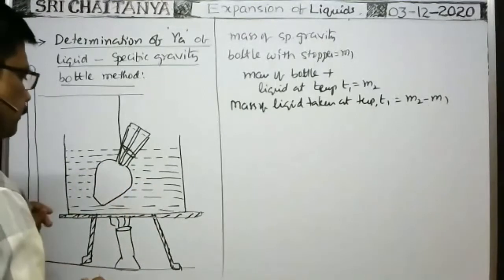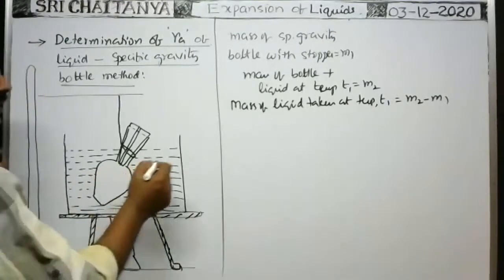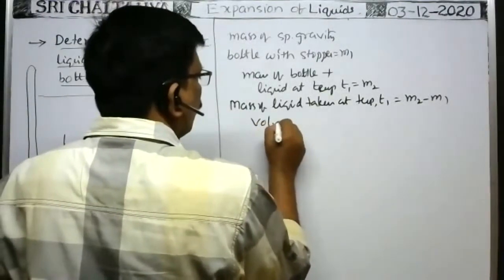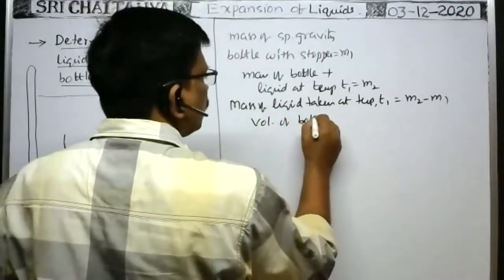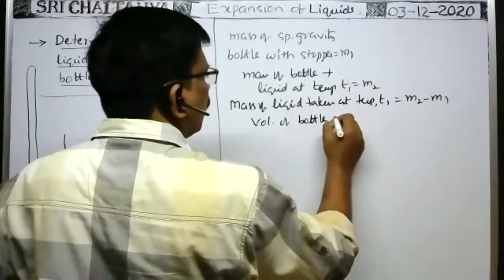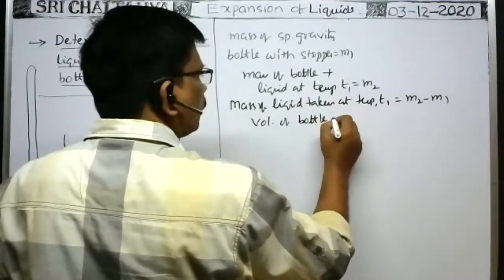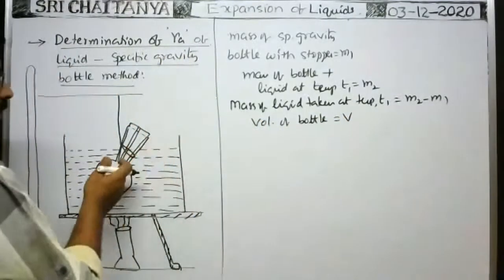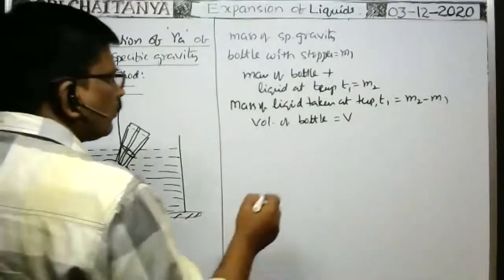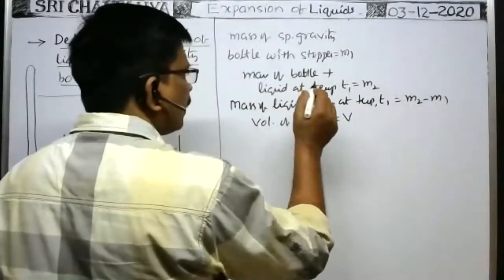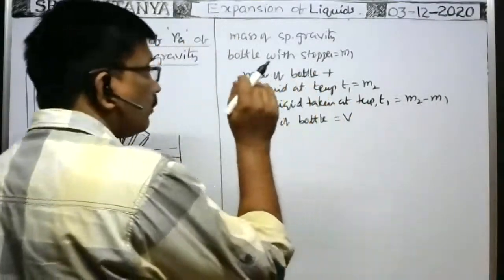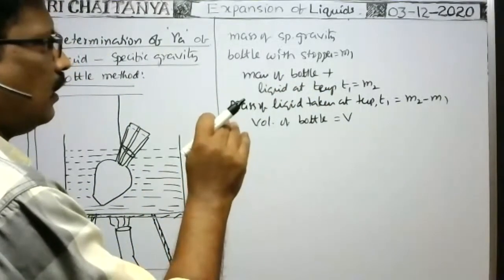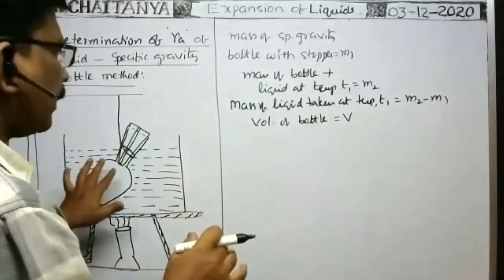Okay. Now, the volume of the bottle is equal to say V, which is the constant volume. That is the basic feature of the specific gravity bottle. Now, at a temperature T1, what is the volume of the liquid? That is equal to capital V only.